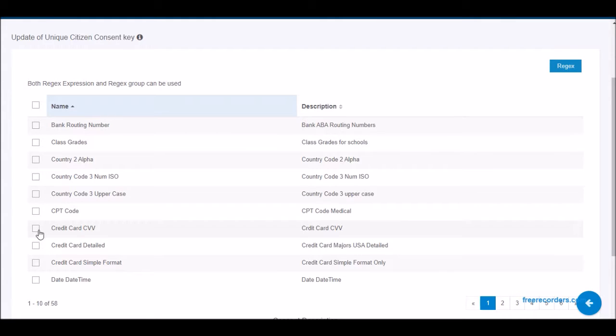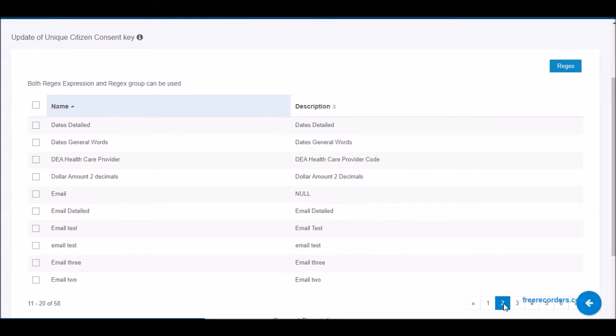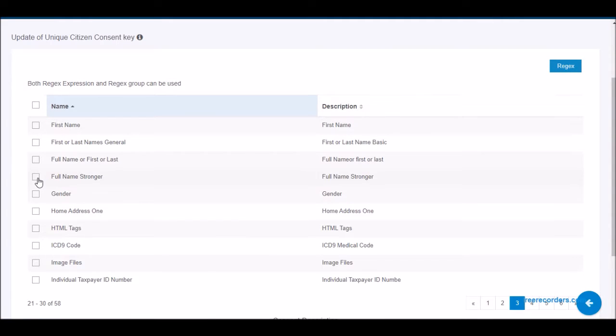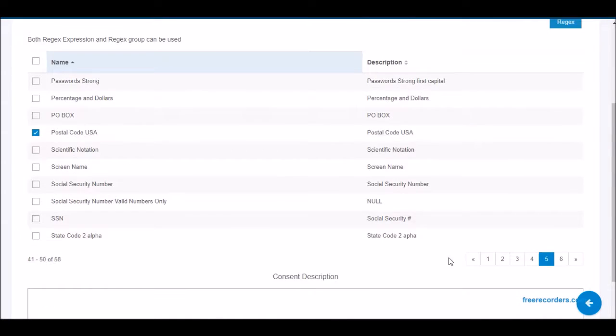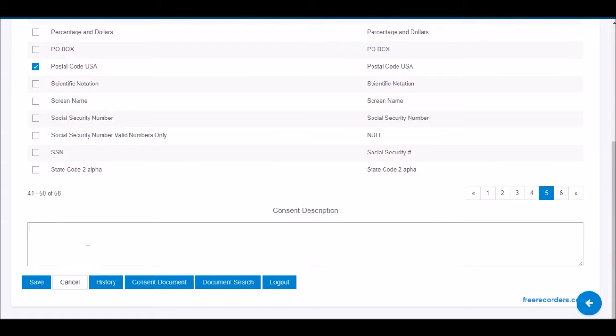Here the citizen is checking data assets needed in order to secure purchases from this company. Again, only the data assets checked by the citizen are construed as giving consent to this company. The citizen has also sent the company a note explaining their reasons for allowing consent to these data elements.